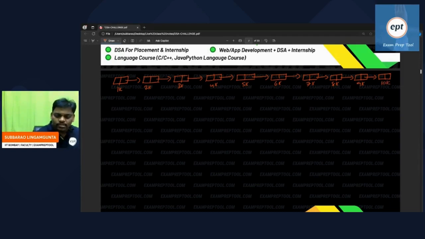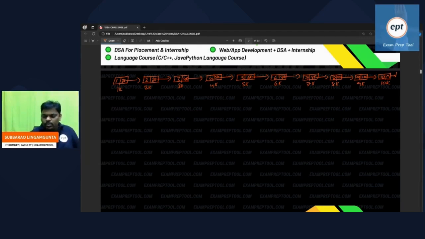Let us assume that here it's 1, 2, 3, 4, 5, 6, 7, 8, 9, 10. You know very well how a linked list looks like. It's a 2K, 3K, 4K, 5K, 6K, 7K, 8K, 9K, 10K lastly.